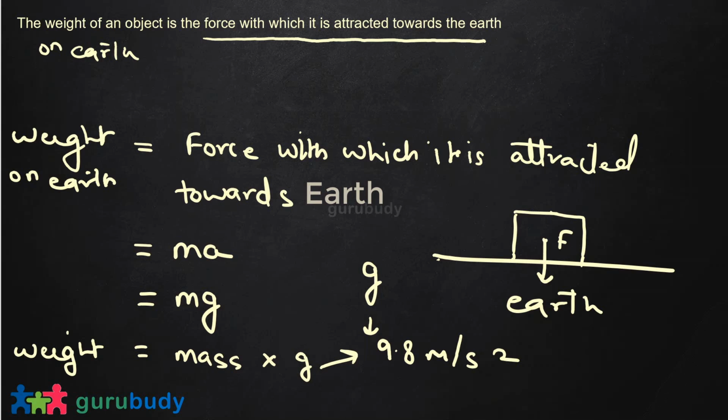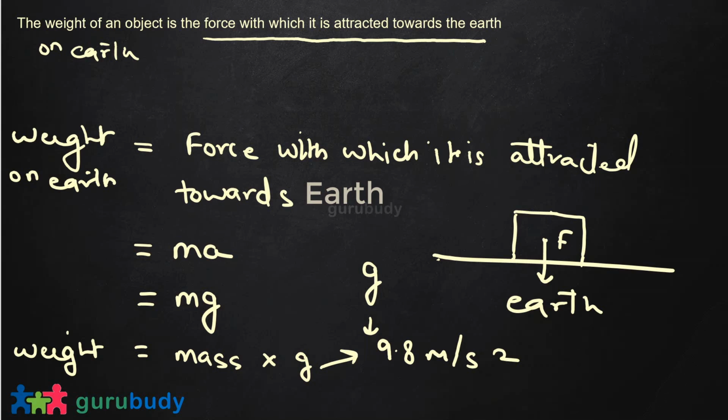Just remember that conventionally, when we talk about the weight of any object, we talk about its weight on earth. If someone asks you specifically the weight of an object on the Sun, Mars, Moon or Pluto, then you need to know the acceleration due to gravity on that particular planet.